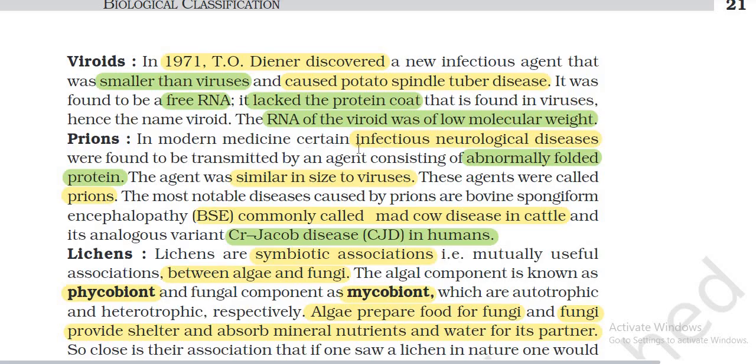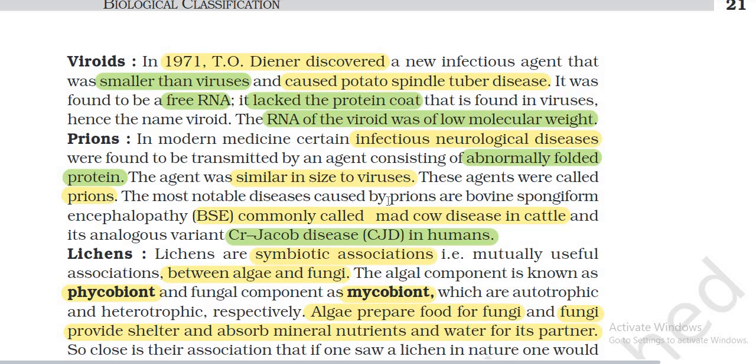Prions. In modern medicine, certain infectious neurological diseases were found to be transmitted by an agent consisting of abnormally folded protein. The agent was similar in size to viruses, and these agents were called prions.